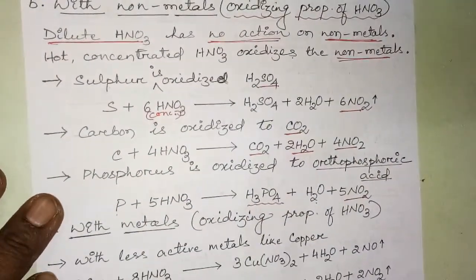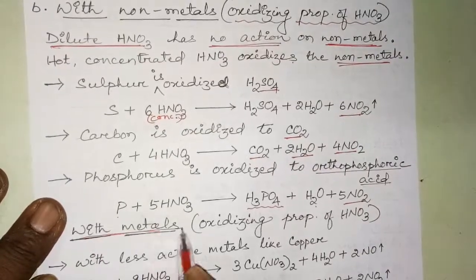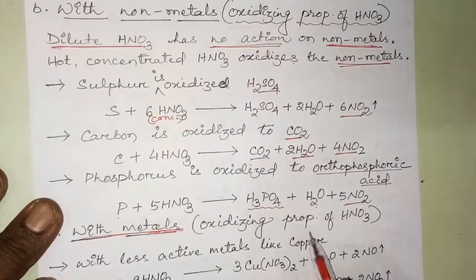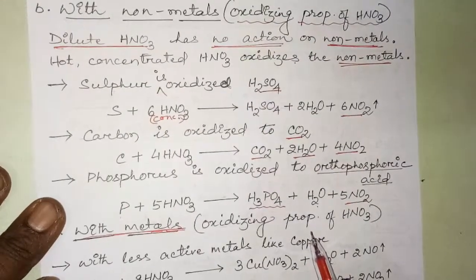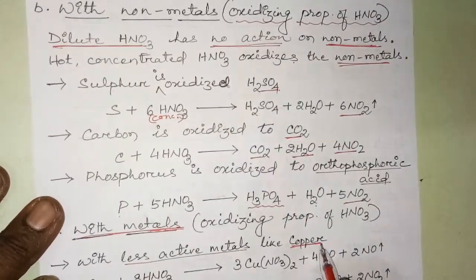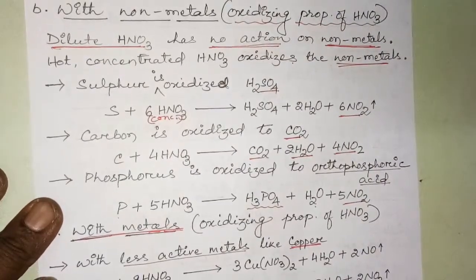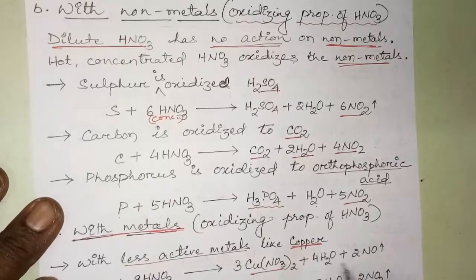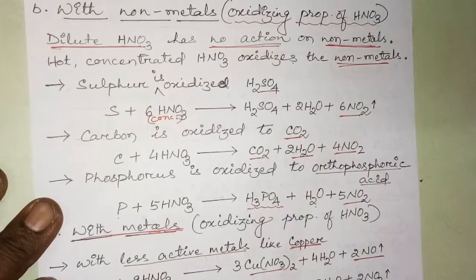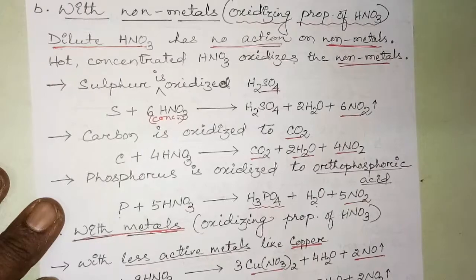Now we will see the oxidizing property of nitric acid when treated with metals. Active metals react very vigorously with nitric acid to produce hydrogen gas, but less active metals like copper, what happens? Copper with dilute nitric acid forms, as we discussed earlier, NO along with copper nitrate. But when we treat it with concentrated nitric acid, it produces copper nitrate, water and NO2.